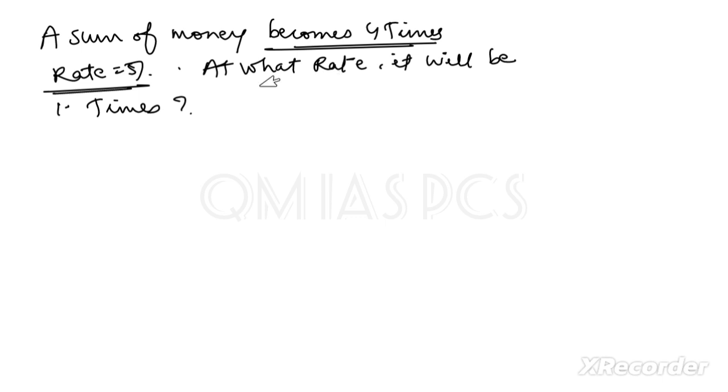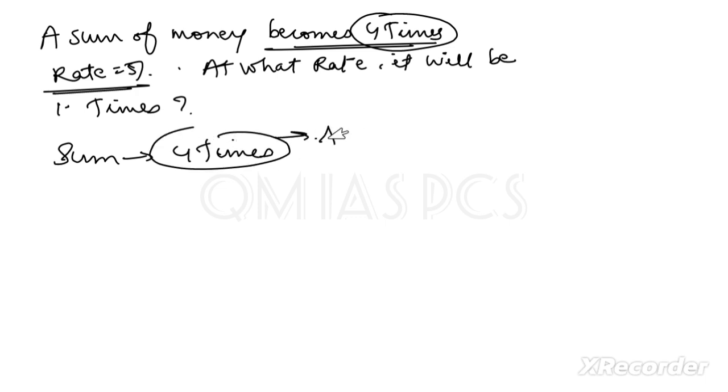So understand this thing: 4 times means what? If I say the sum becomes 4 times, this is actually the amount. I have deposited some sum, and after a few years I get that amount, which is 4 times, and the rate of interest is given as 5%.